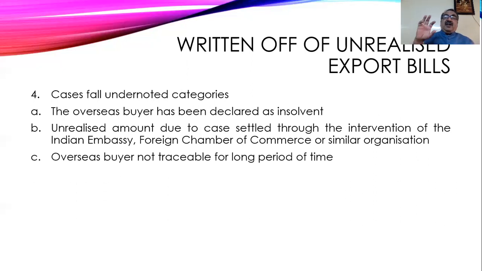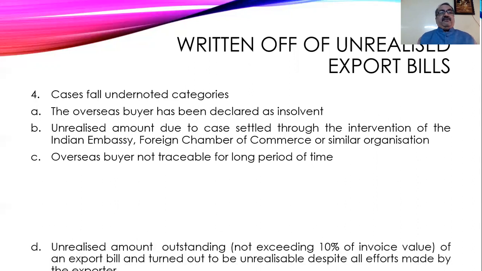And in spite of a lot of efforts taken by the exporter or by the authorized dealer, the overseas buyer is not to be traced for a longer period. For a longer period, normally by convention they say it is more than 1 year. So when they are not able to trace the overseas buyer, then that amount can be written off.